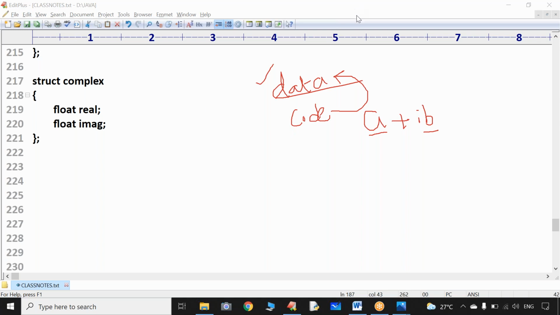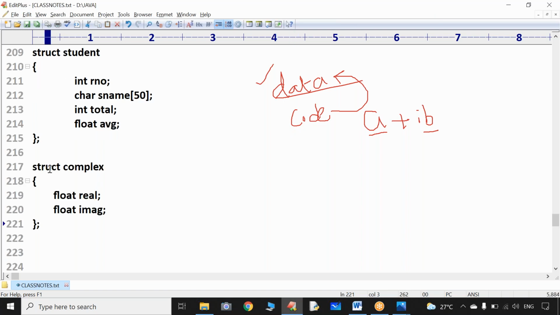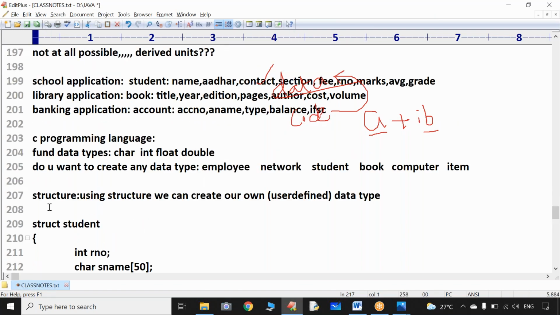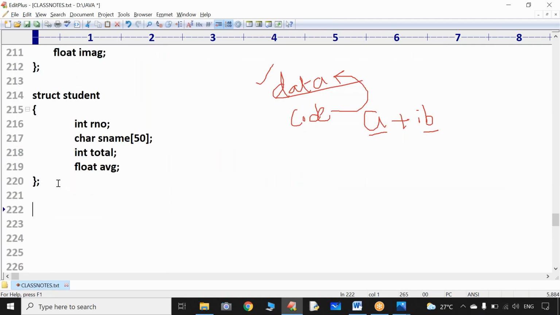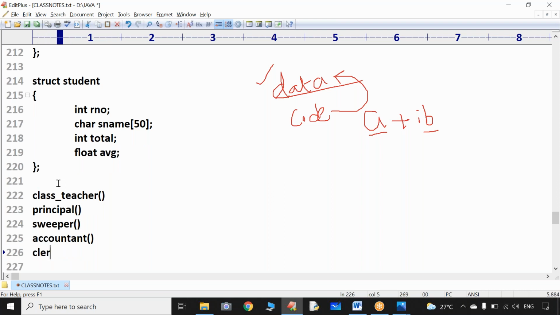Now assume in this project called student project, there is one function class teacher, principal is one function, sweeper is another function, cashier, otherwise accountant, is another function, clerical staff is one more function.